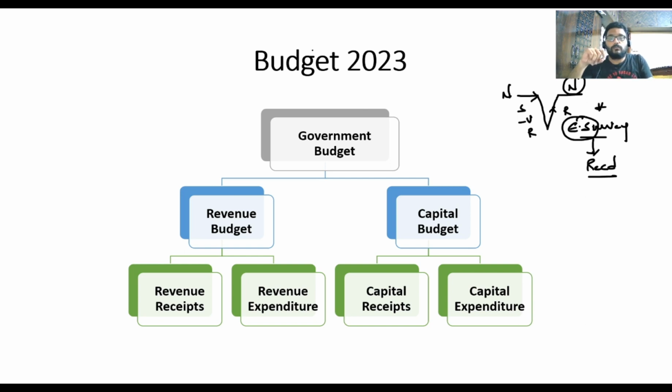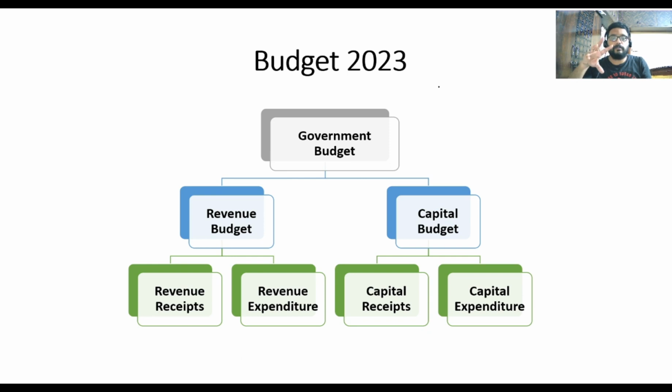Now we all know there is no such term mentioned in the constitution as a budget. It is mentioned as the annual financial statement, which consists of three important documents. One is the annual financial statement itself, second is the finance bill, and third is the appropriation bill. These three put together are presented in the parliament, which has to be passed, and every bill has its own characteristics.